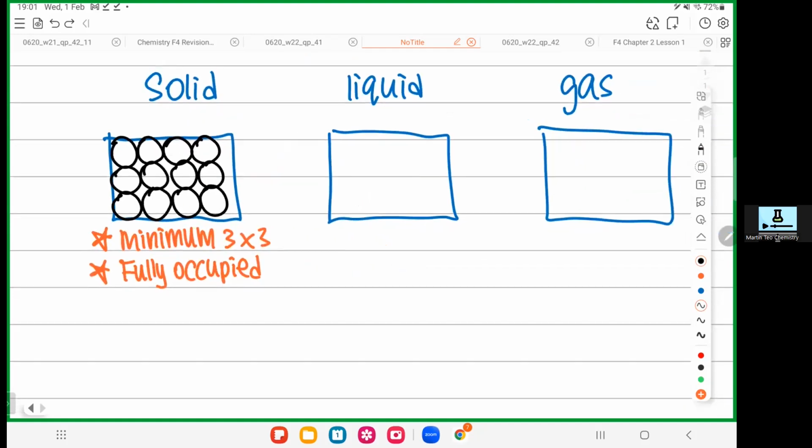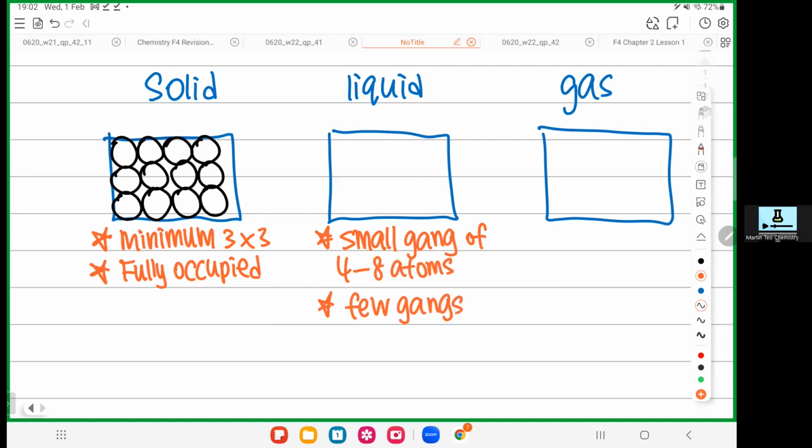Okay, how do you draw the liquid? So liquid, you must draw like this. A small gang of 4 to 8 atoms. And then you must draw a few gangs like this. Okay, one gang. So 1, 2, 3, 4, 5. This is one gang. 1, 2, 3, 4, 5, maybe 6. Another gang. Okay. So this is liquid.